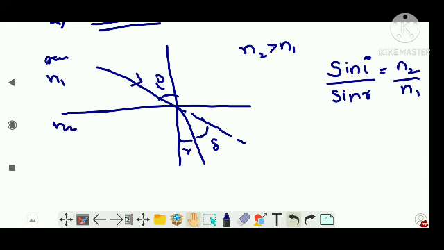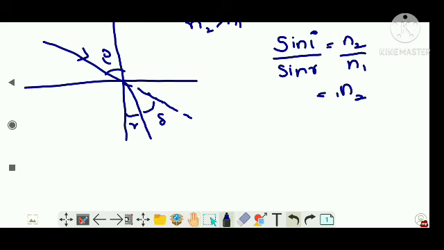Just write sin i by sin r. The incident angle is in the rarer medium, and refraction is happening in the denser medium. This is equal to the ratio of refractive index of the denser medium to the rarer medium, and I told you this n2 by n1 can be written as the refractive index of 2 with respect to 1.